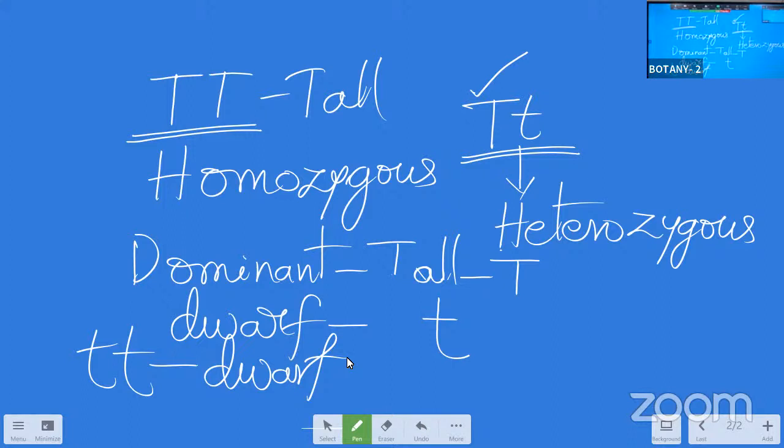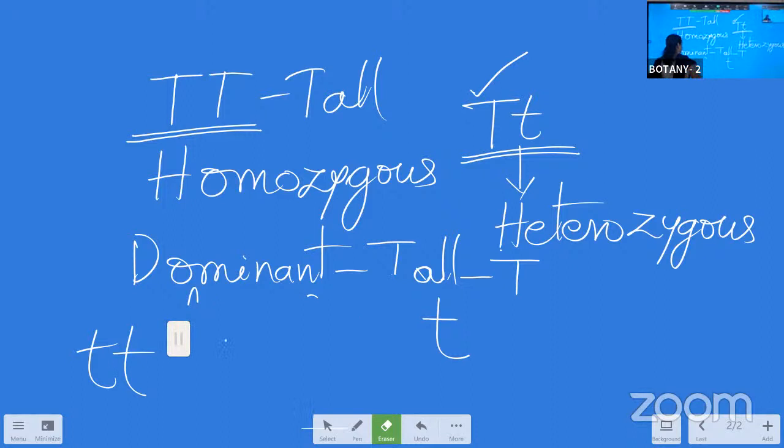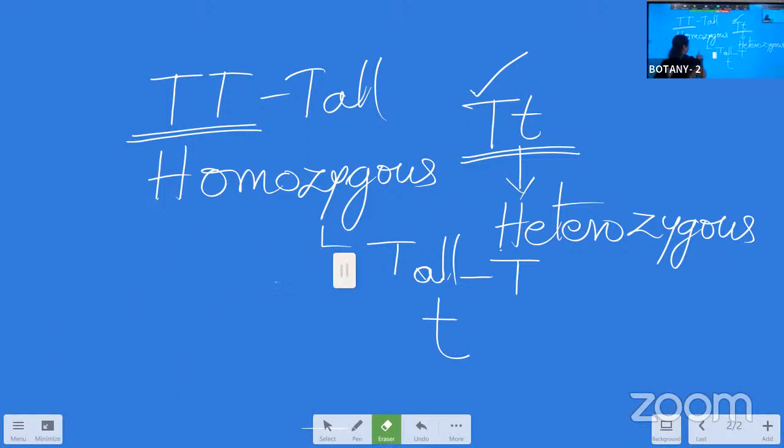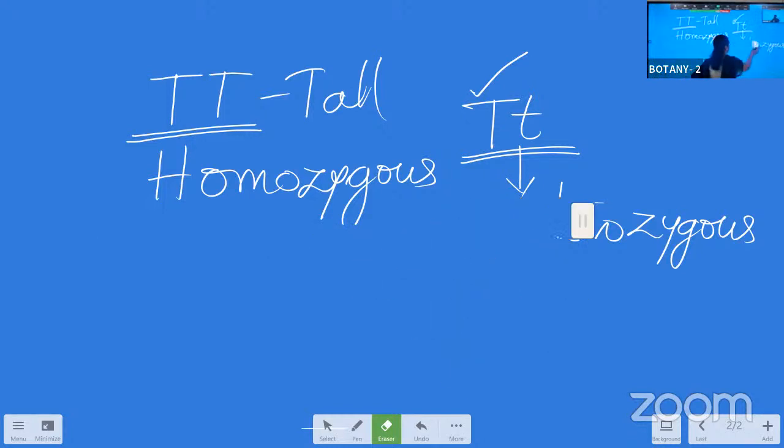So like this, we have to represent this part, and we should know what is meant by homozygous and what is meant by dominant. Always the dominant characters will be expressive. In the heterozygous condition, only the dominant characters will be expressive, and the recessive characters will be expressive when both the alleles are of the same kind.